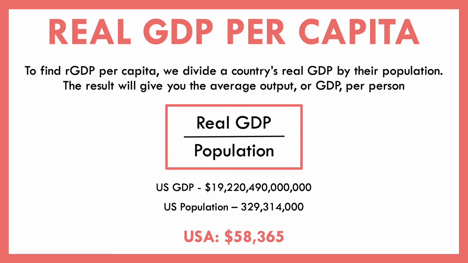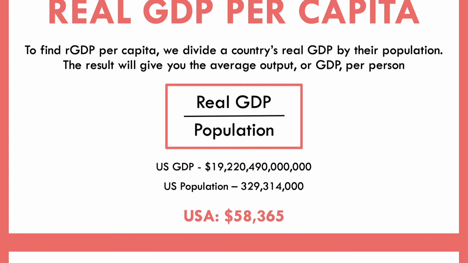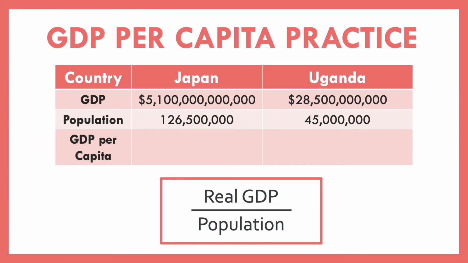It's just trying to give us a measure of, okay, per person in your country, how much stuff, or how much value worth of stuff, do you produce? And typically what we see is that the higher that number is, the more productive that country is. So let's take a look at two other countries. Let's take a look at Japan and Uganda. And you might already have an idea about where these GDPs per capita could fall without even doing much of the math, just by what you know about these countries.